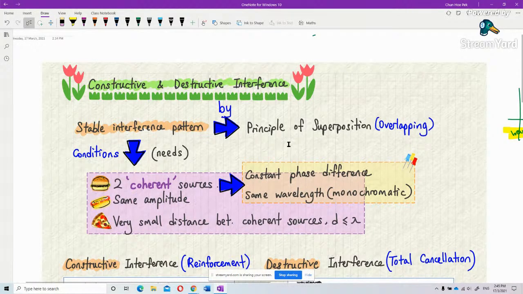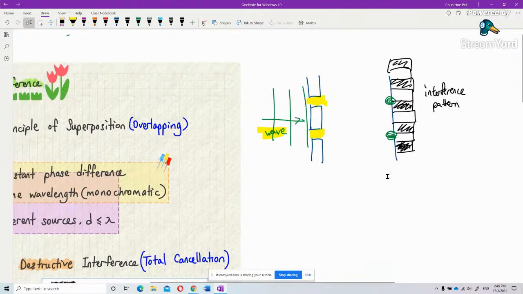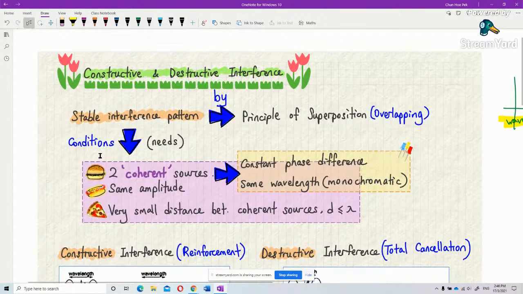Later I will show you in more depth how it forms a bright fringe, dark fringe, and the interference pattern. Superposition, in other words, is called overlapping. So what's the condition? This is normally asked as an objective question.